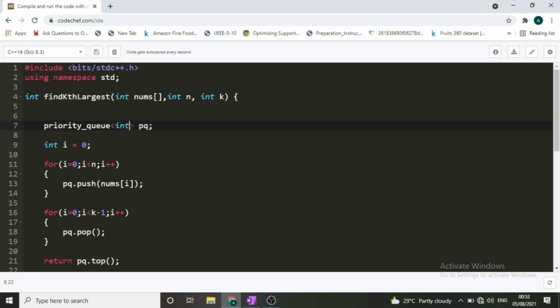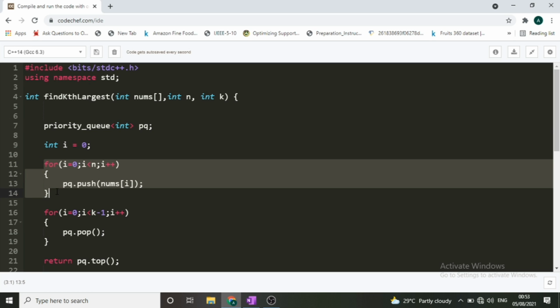And if we have to declare the min heap, then we have to pass two other things, that is the vector as well as greater. You can search on Google how we can declare a min heap in Java, or in C++. So first of all, we have declared the priority queue, and currently it is a max heap with size 0. Now we have to put all the array elements into this heap. So this is the for loop that we have done, and we have pushed all the array elements into this max heap.